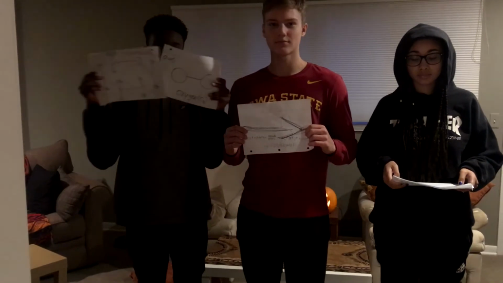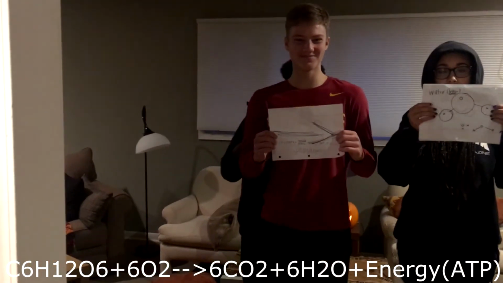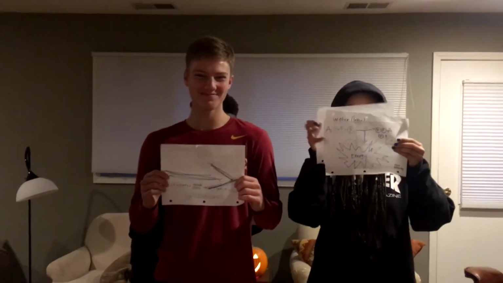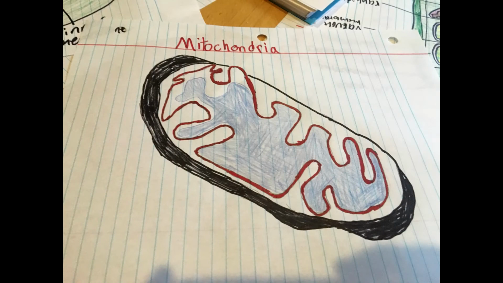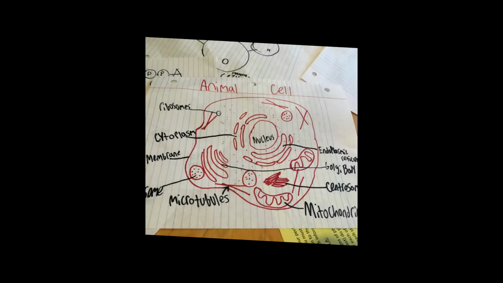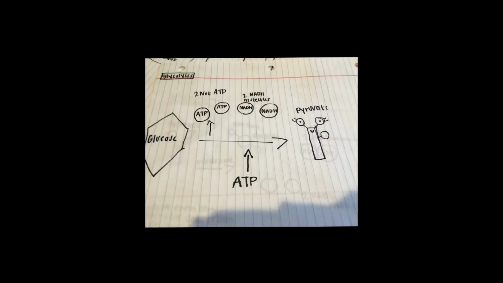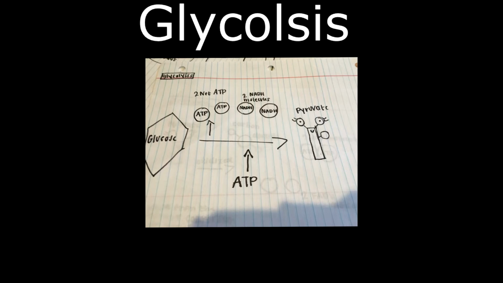Cellular respiration is a process that animals go through that turns oxygen and glucose into carbon dioxide, water, and energy. This happens in the mitochondria, and it releases energy. This takes place in an animal cell, and both animals and plants have this. The three main stages of cellular respiration are glycolysis, the Krebs cycle, and the electron transport chain.